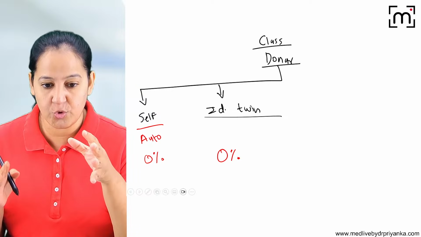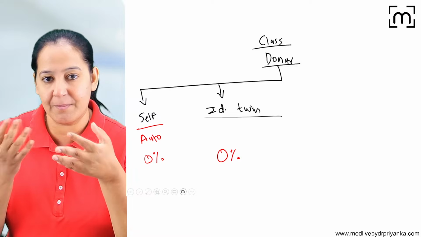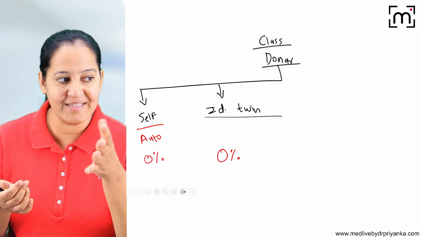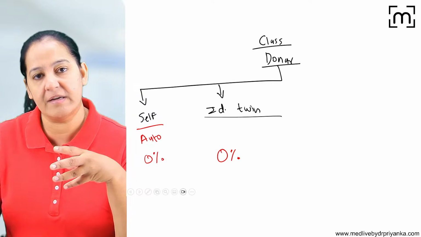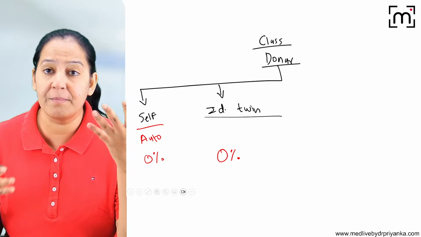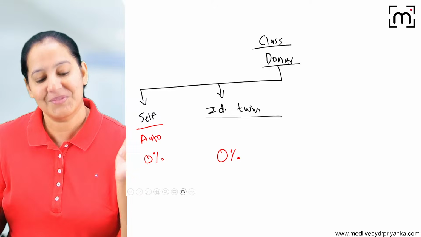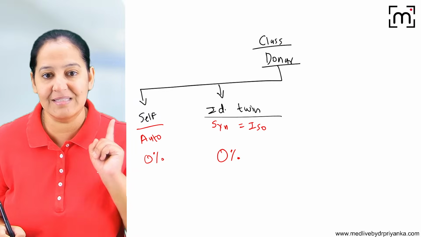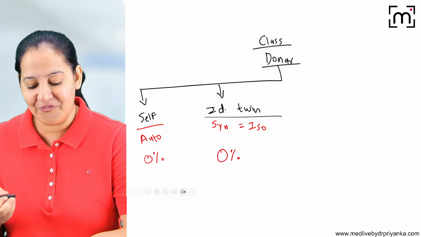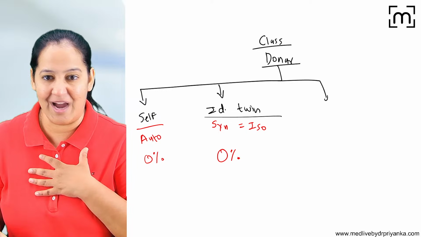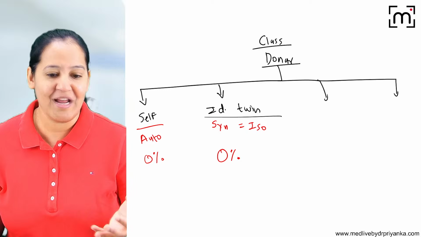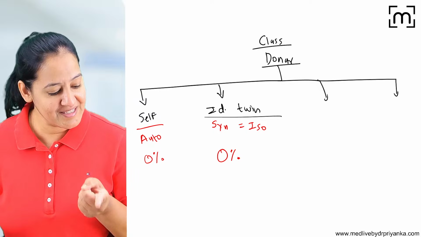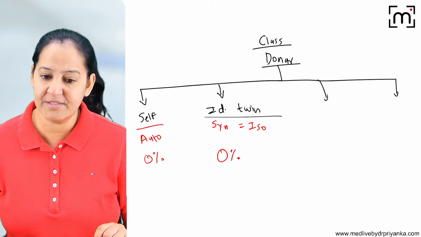If one of the twins has some organ failure and the other twin is ready to give, the other twin can be the donor. We can take an organ from one twin and implant it in the other identical twin. There will be no rejection because they have a 100% HLA match. Such a transplant is known as isograft, also called syngeneic graft. Again, 0% rejection. But how many of you have an identical twin? I don't. I have siblings, but no identical twin. We will not consider non-identical twins here, only identical twins.